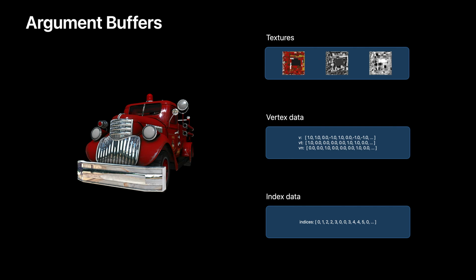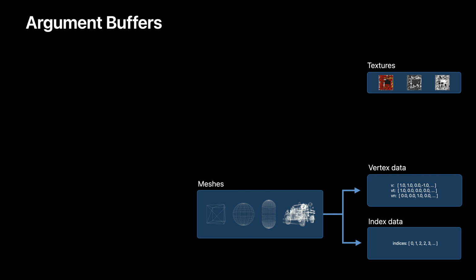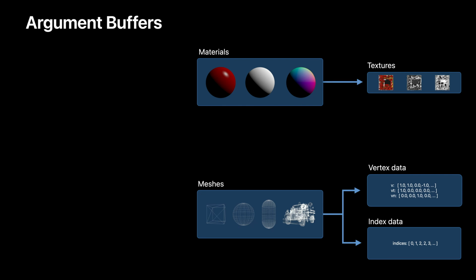In our case, however, because we want to make all textures, vertex data, and indices of the scene available at once, we need to aggregate these. Here's a potential way to do so. We can first create a meshes argument buffer to contain all our meshes or submeshes, depending on how our assets are organized. This argument buffer will allow referencing the vertex and index arrays in our scene. Similarly, we can do the same and encode our materials to an argument buffer. Each material can reference its textures as well as contain inline constant data. OK, but now that we have all our meshes and materials available to the GPU, how can we bring them together?